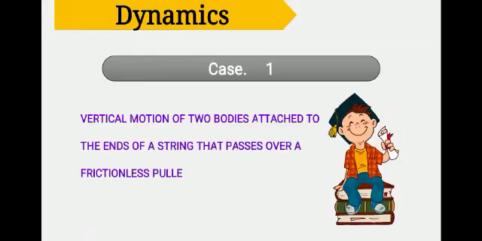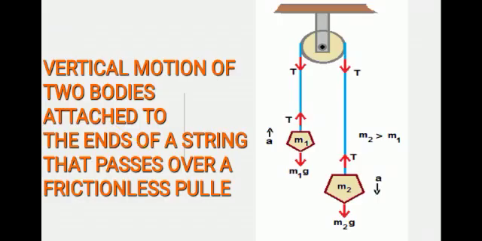Now we discuss the cases of tension in a string. The first case is vertical motion of two bodies attached to the ends of a string that passes over a frictionless pulley. There is a pulley over which two masses, M1 and M2, are passing. Here we can see M2 is heavier than M1, so it is moving downward. Weight is acting downward and tension is acting upward. Weight is moving downward, so acceleration is also acting downward.